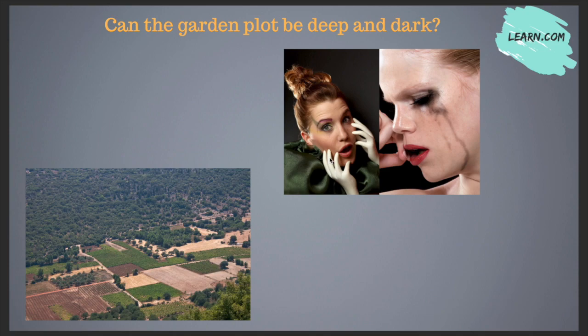You can see in the picture various movies. You must have seen various movies, serials, web series, whereby you see various plots are used. Some plots are based on crime stories, some are romantic stories, some are terrorist-based stories. So this term plot is also used in such situations. But can the garden plot be deep and dark? Deep and dark means, is the garden plot based on crimes, terrorist activities or something like that? Can it be deep and dark? Not at all.